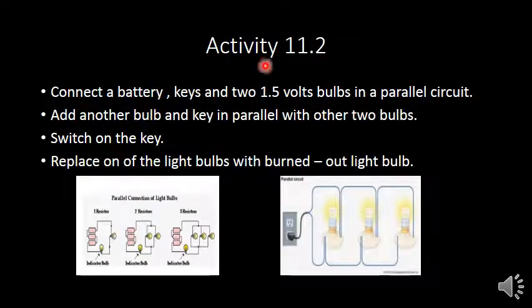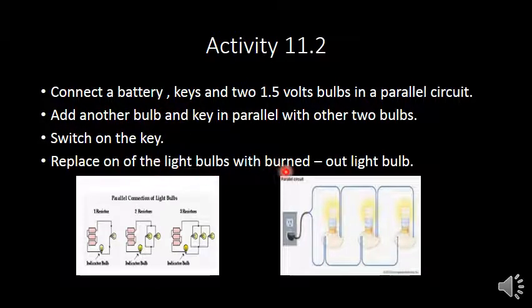Next one is activity. Connect a battery, keys and two 1.5 volt bulbs in a parallel circuit. Add another bulb and key in the parallel circuit with the other two bulbs. First we have this circuit. Second, we have added two bulbs. This one is a parallel circuit. After that we have added three light bulbs in this circuit.